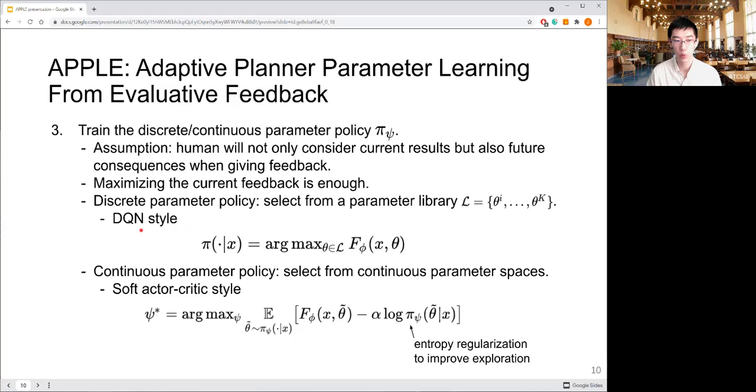For the discrete one, we use a DQN style architecture, where it will just iterate through all the parameters and select the one that has the maximum expected feedback predicted by the feedback predictor. For the continuous one, we use a soft actor-critic style architecture. The critic is again the feedback predictor, and the actor will not only maximize this feedback, but also keep a large policy entropy, so it will have better exploration.